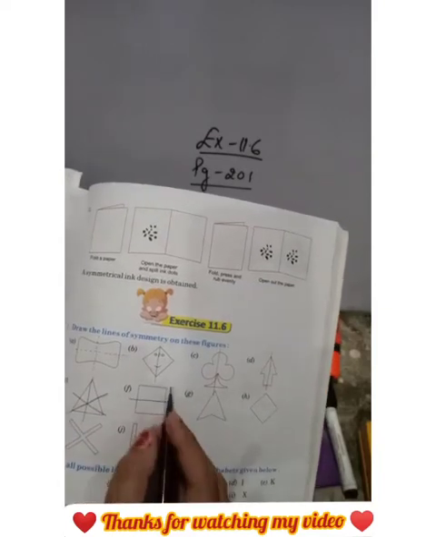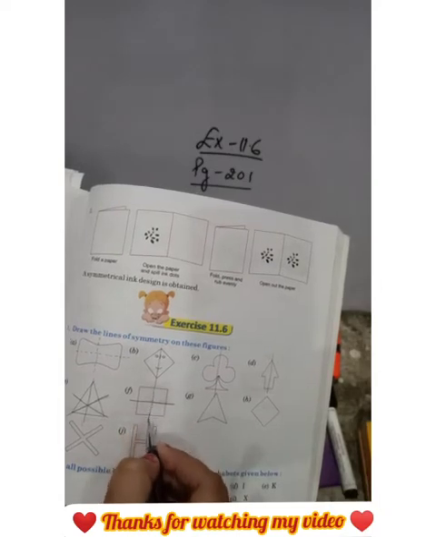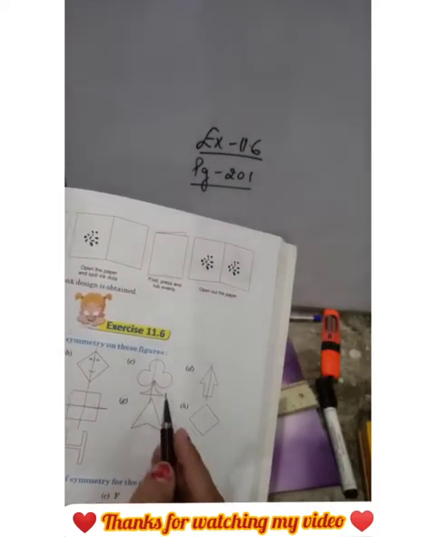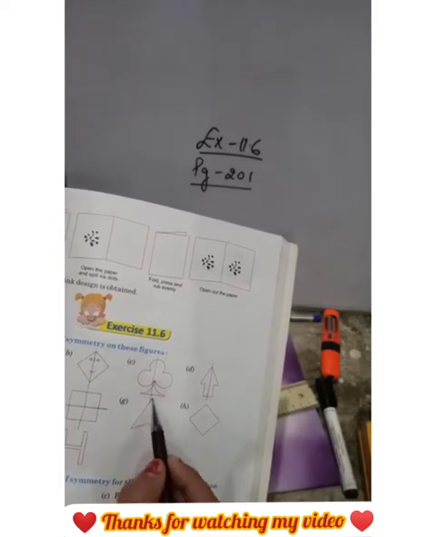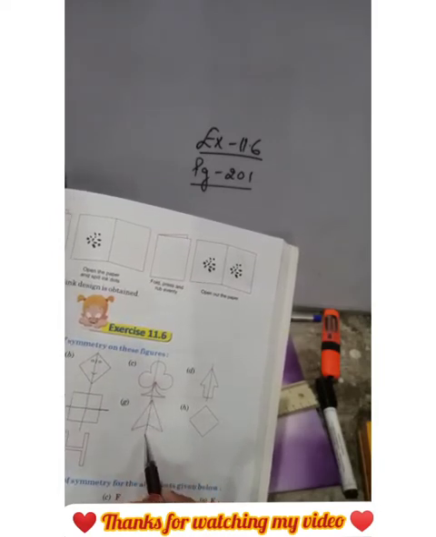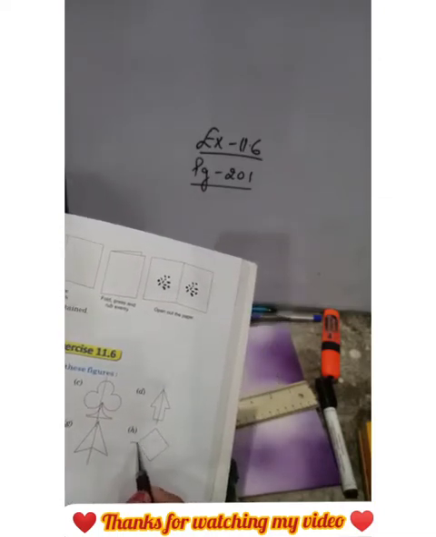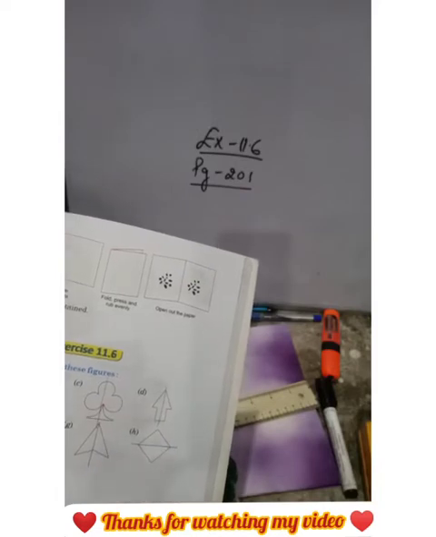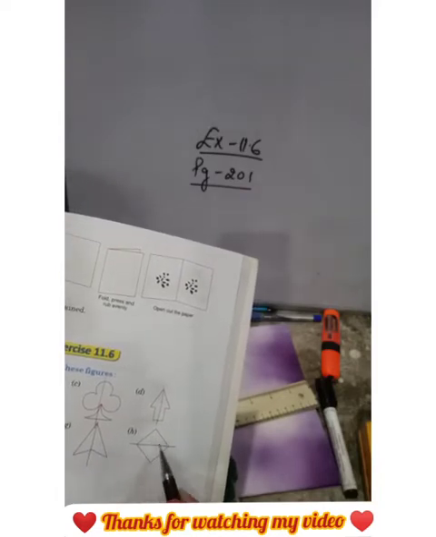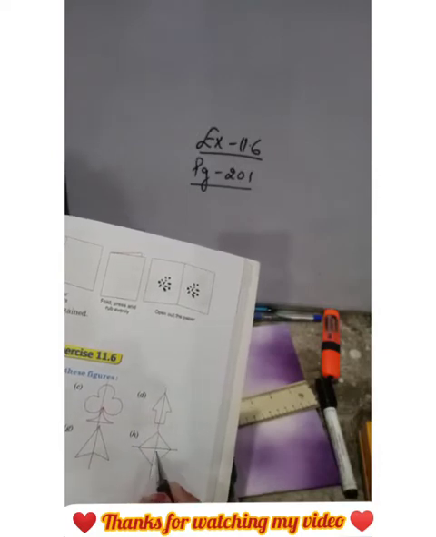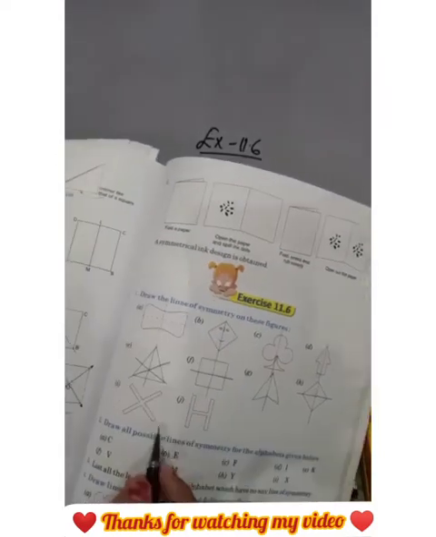Next is square. One line this side and second line this side. So we have 2 lines of symmetry. Next figure, we can divide it like this. This portion is equal to this portion. Next, divide it like this. Upper portion and lower portion both are similar. Now we can divide it like this also. This side and this side, both the sides are equal.